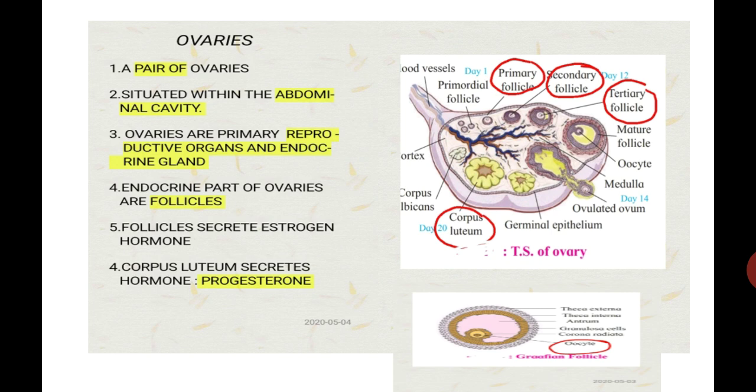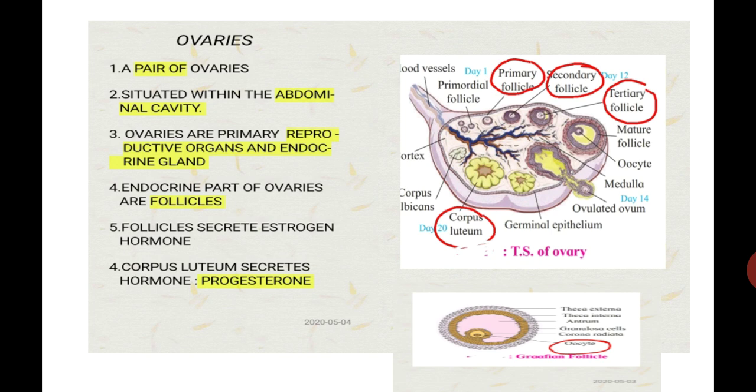Now student, after ovulation, when the oocyte gets released, the remaining part of the Graafian follicle shrinks and forms a yellowish mass. That mass is called the corpus luteum. This corpus luteum is the most important part of the ovary because it secretes another hormone, called progesterone.